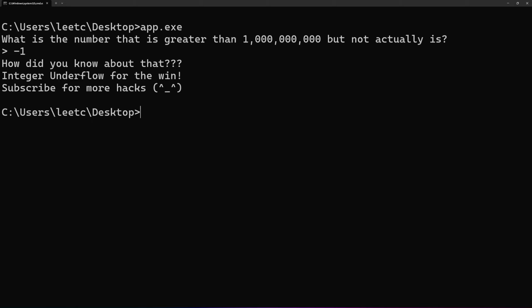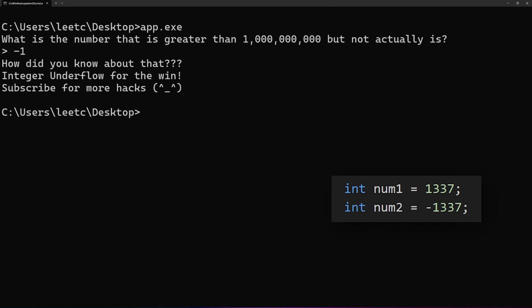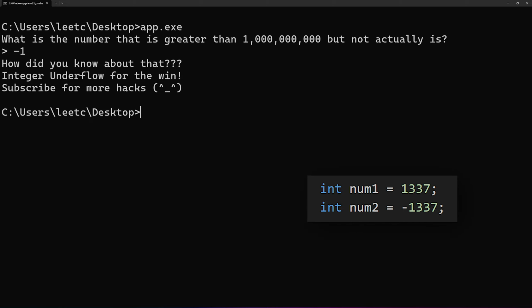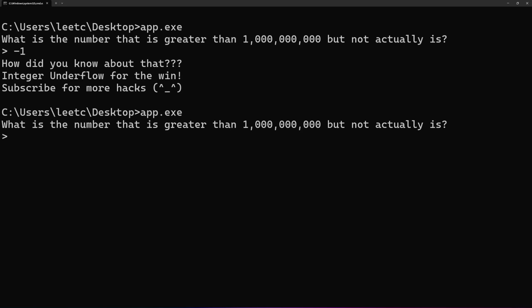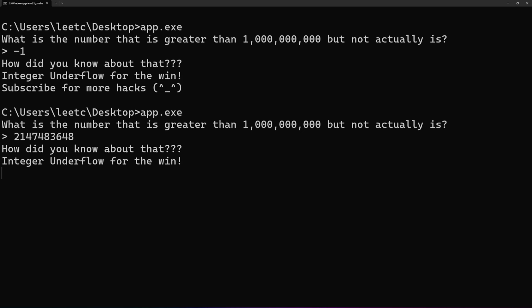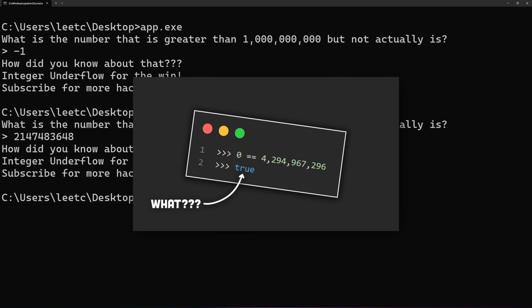If you don't know what type of integers you should work with, just go with signed integers, as they can handle both positive and negative numbers. There is also one more thing. Negative numbers are not the only numbers that can pass these checks here. If we enter a positive number like this one, we can see it works too. And if you want to know why, check the other video I made.